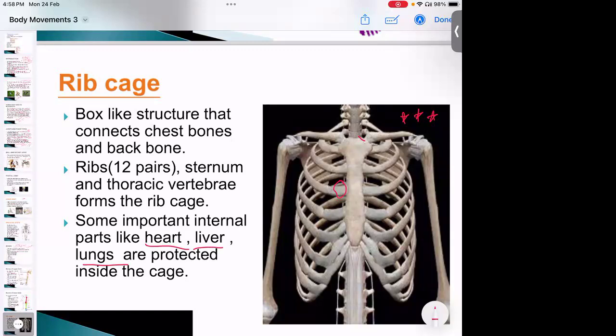But it depends completely on the person. In some people, since the amount of fat in the body is good, the ribs are not visible. But sometimes you might have seen poor children, they do not get a sufficient amount of food to eat.